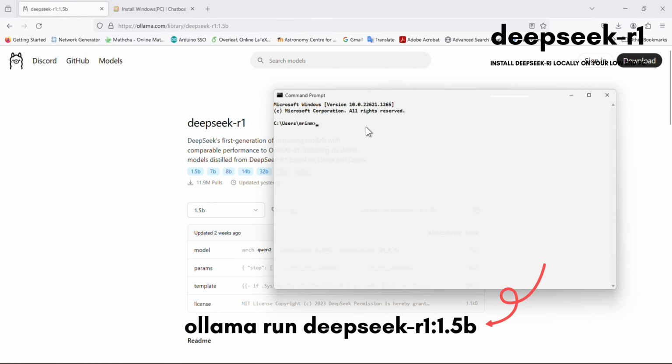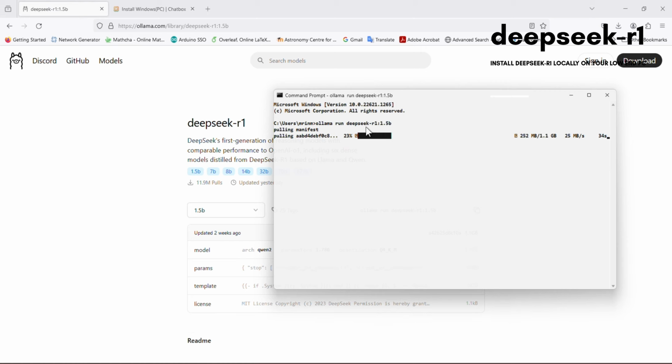So open the command prompt and paste the command, and please wait until it downloads. The download time will depend on the internet speed. The file size is almost 1.5 gigabytes. So please wait.